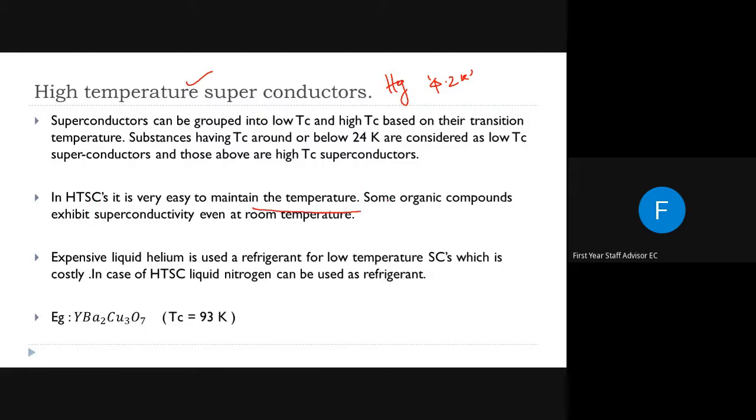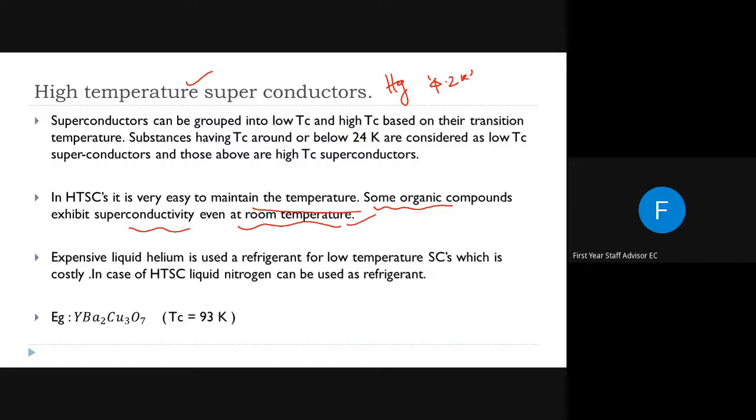Some organic compounds exhibit superconductivity even at room temperature. That means even at room temperature, some materials show superconductivity. Room temperature is what we have here, and we don't need to use anything to attain it. So it is very efficient and we can use the superconducting property without using any refrigerants.